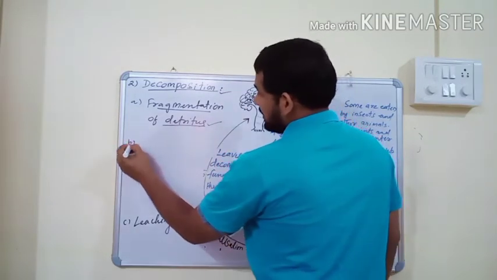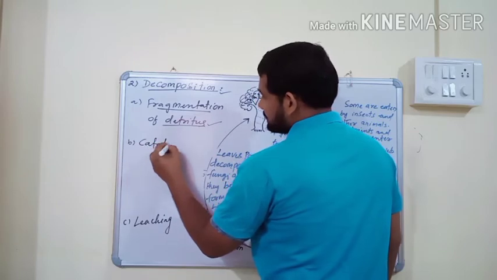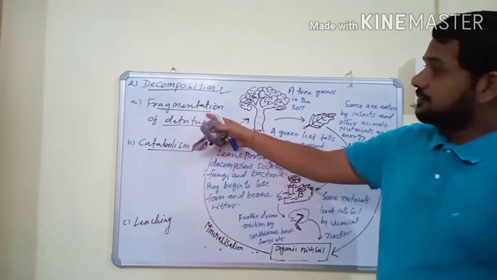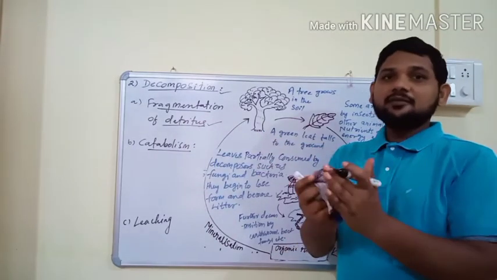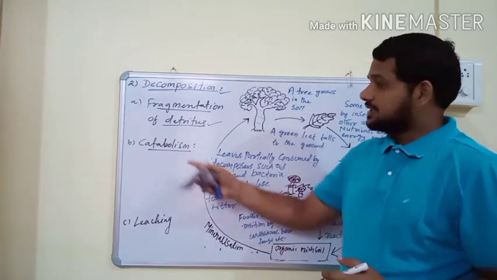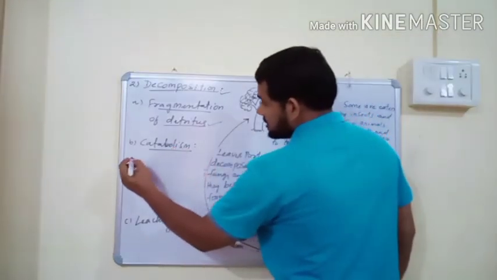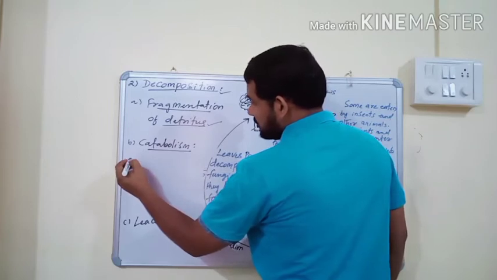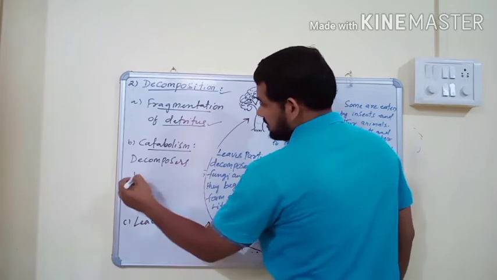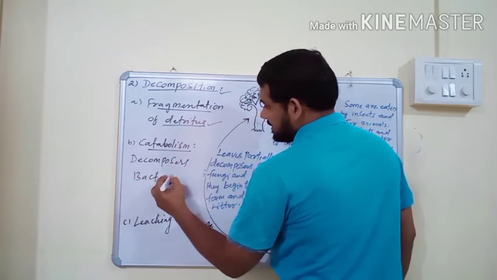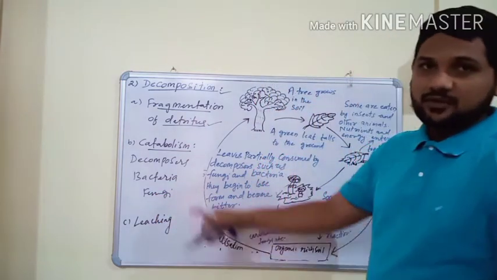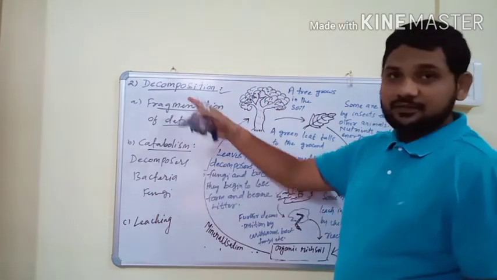And the second one is catabolism. The second step of decomposition is catabolism. In the first step, larger parts of organic materials convert to smaller parts. In the second step, catabolism is carried out by decomposers. The best examples of decomposers are bacteria and fungi. Bacteria and fungi are also called natural scavengers because they are saprophytic organisms; they feed on dead parts.